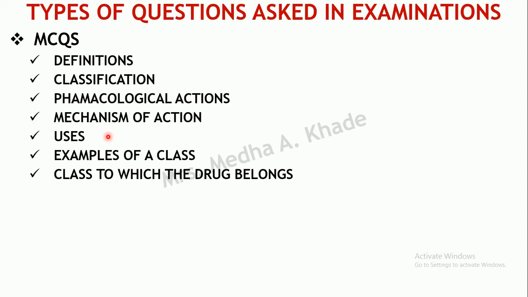Such as, so-and-so drug is used for. Four options might be given, and any one might be correct. If you know the classifications, you will easily be able to solve these questions. Most of the time, examples of a particular class may be asked, such as: which of the following is an example of a cardioselective beta blocker? Likewise, depending upon the classifications, examples might be asked, or you might be asked which class a particular drug belongs to.